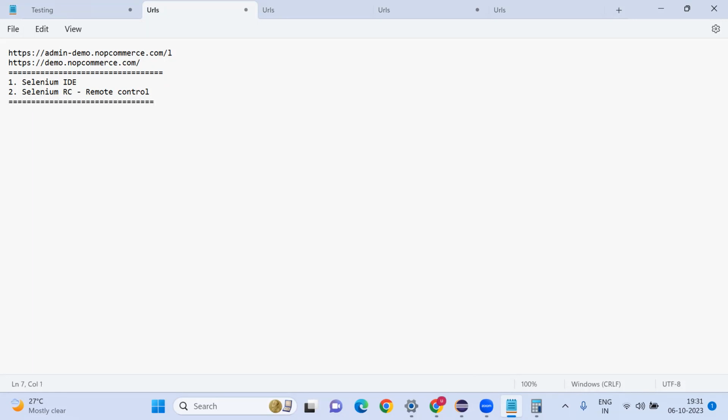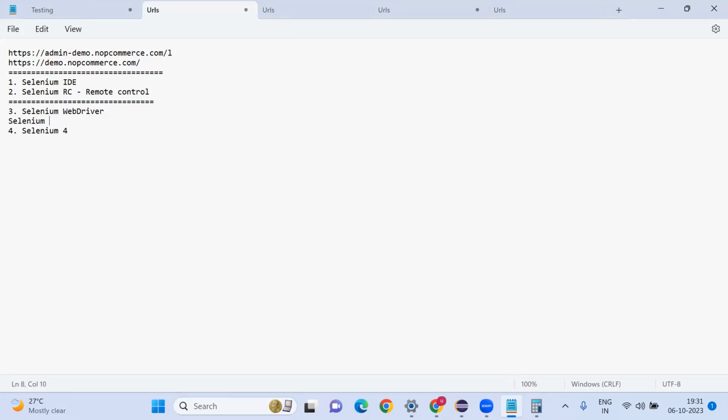Now the latest one we have, Selenium 3, is Selenium WebDriver. And we also have the latest version, Selenium 4, as well. We have some advanced features in Selenium 4, but most projects, about 90%, still use Selenium WebDriver only. If anyone asks, you can tell them: I know the difference between the latest version and the old one, but I never got a chance for hands-on work with Selenium version 4.